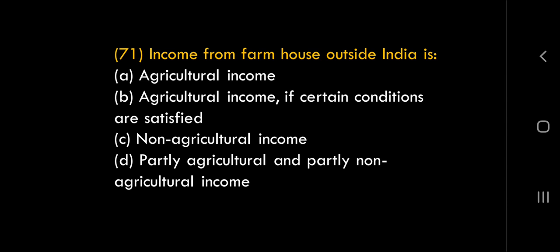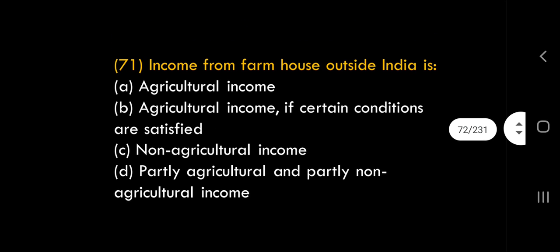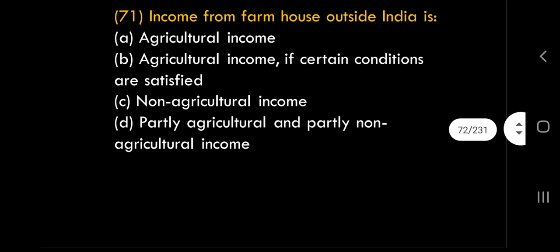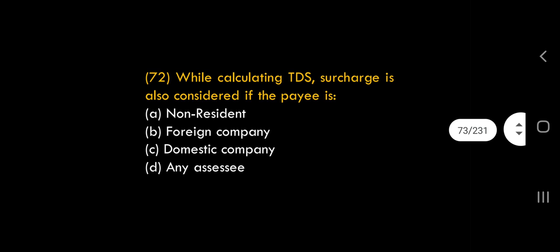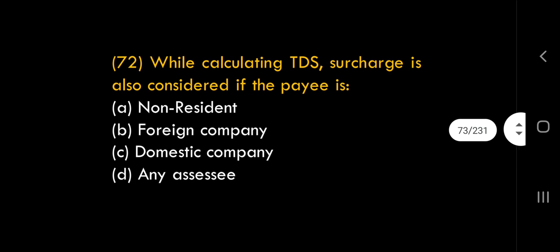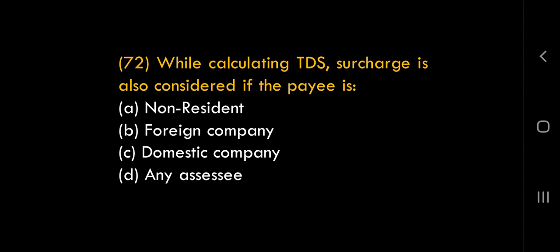When we check the definition of agricultural income, we call it agricultural income only if it is in India. So it is a non-agricultural income. C answer is right. Correct. Let's zoom. 72nd question. While calculating TDS, surcharge is also considered if the payee is.